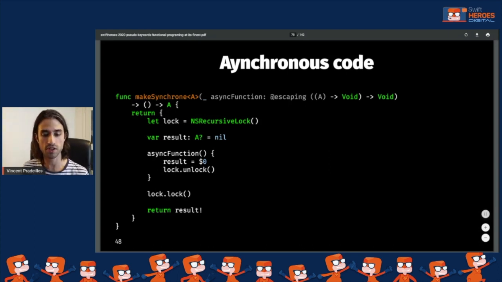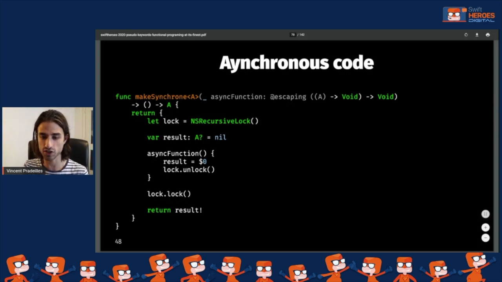So what's going to happen is that the code will run, the asynchronous code will be called, the lock will be locked, meaning that the function will block its thread, then the async call will return, the completion handler will be triggered, the lock will be unlocked, and the return of the asynchronous code will just be returned to the caller.